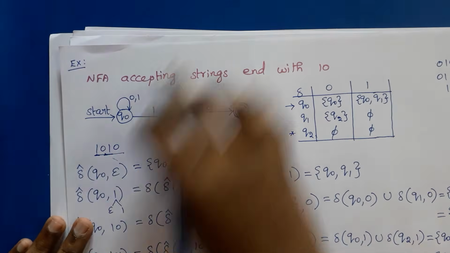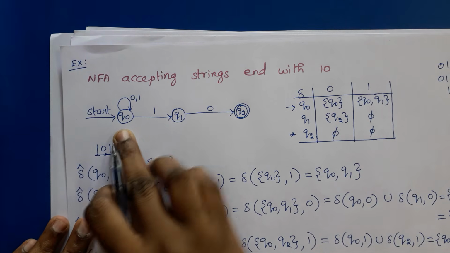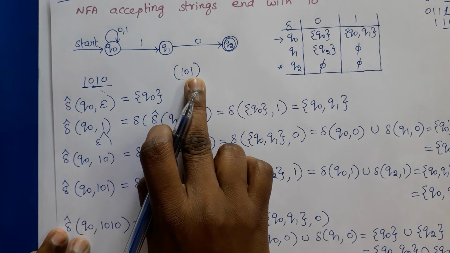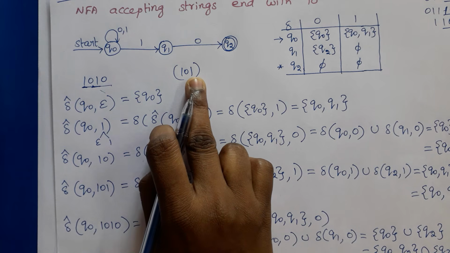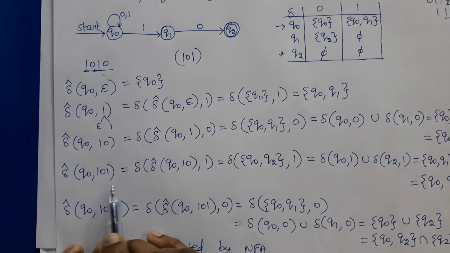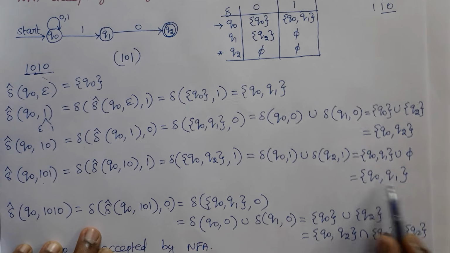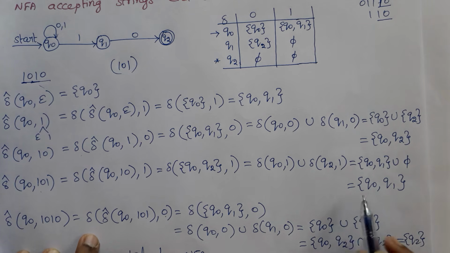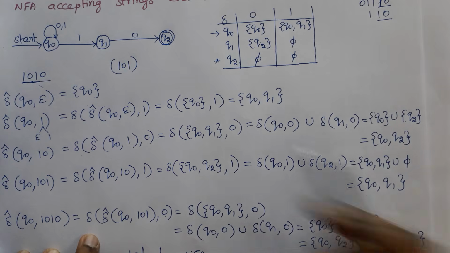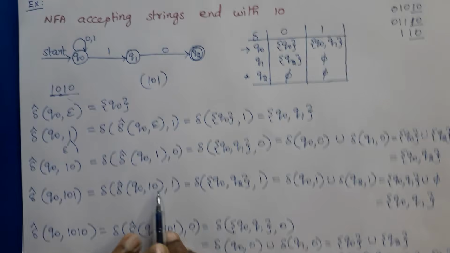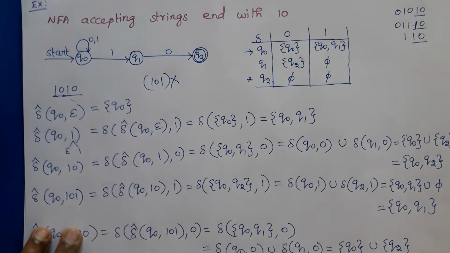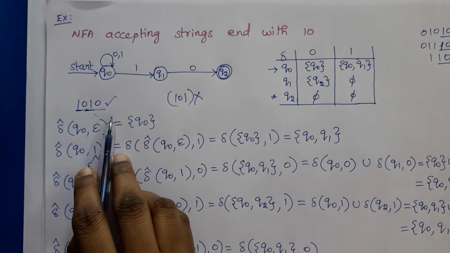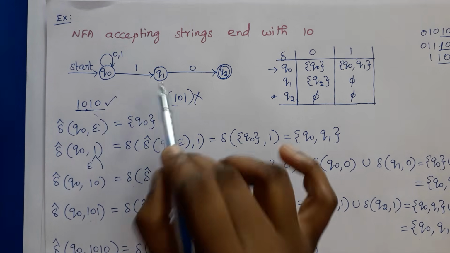Suppose 1, 0, 1 is given. 1, 0, 1 is not ending with 10. Since it is not ending with 10, definitely we will not end with Q2. So we find till this step, right? 1, 0, 1. What is the result here? Q0 Q1. If we perform the intersection operation with Q2, we will get phi, or we can say that this set does not have Q2. So we can say that 101 is rejected by our NFA, but 1010 is accepted by our NFA. All the strings which end with 10 will definitely be accepted by this NFA. Thank you.